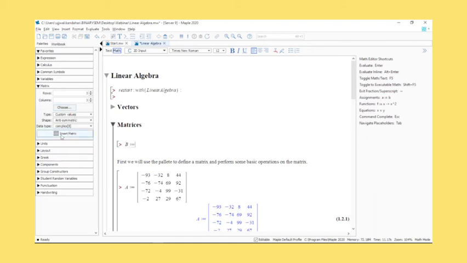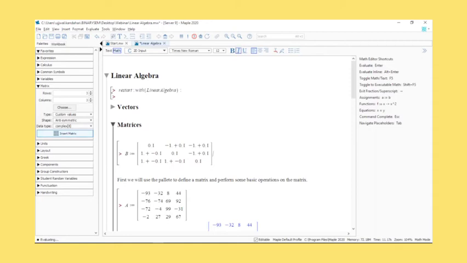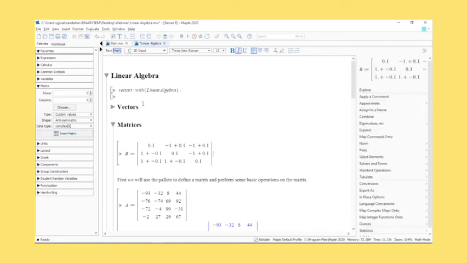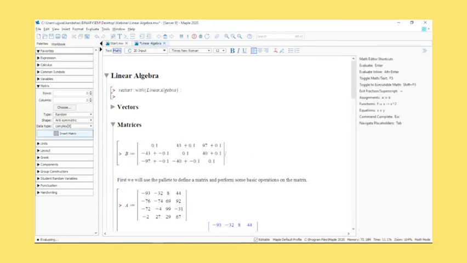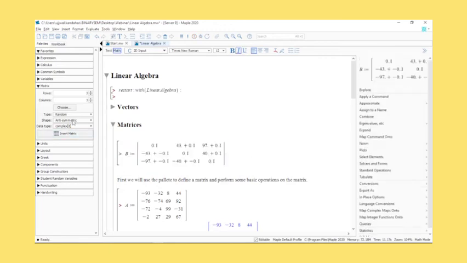Just click on insert, and it creates an anti-symmetric matrix for you. Oh, I should have probably done random values. That will be easier. So you have these random values, and an anti-symmetric matrix with complex values has been created for you.